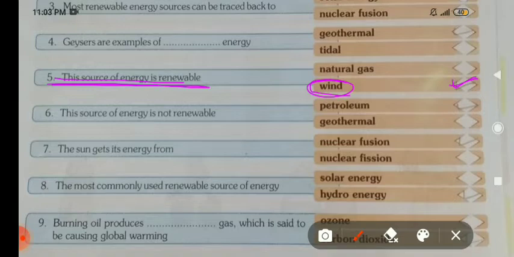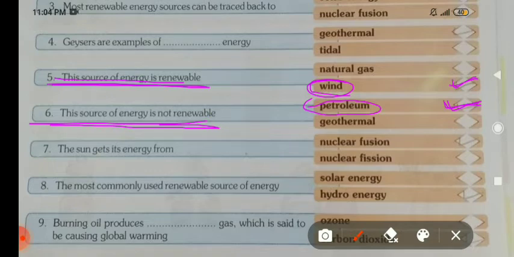Come to the sixth. This source of energy is not renewable, and it is petroleum. You can tick petroleum. Petroleum cannot be used again and again. That's why it is called non-renewable energy.